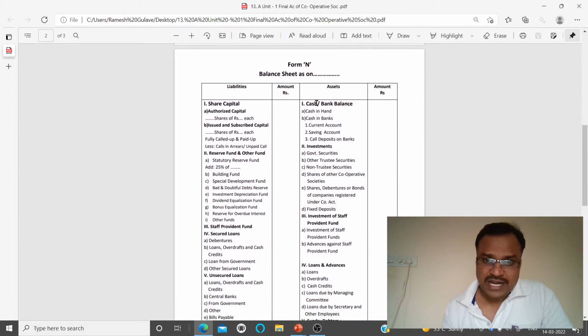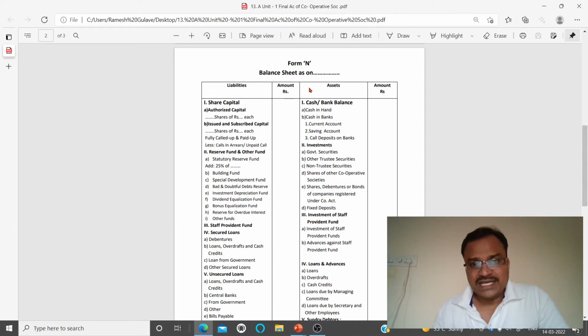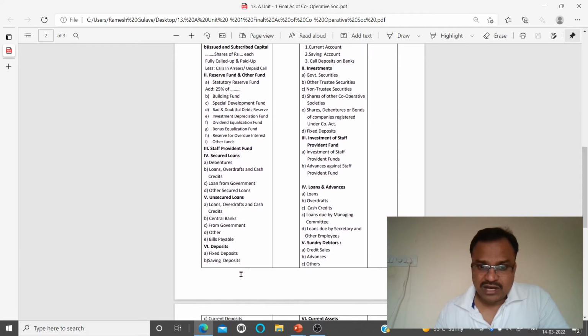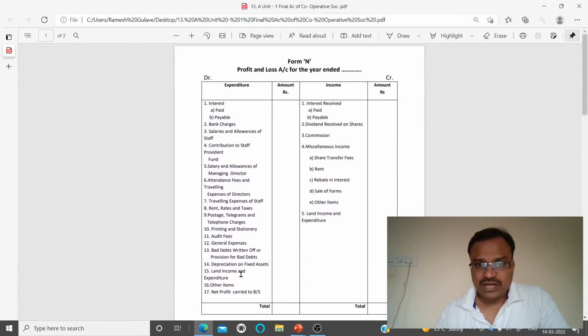Similarly, here you can see the format of the balance sheet. So here we have to prepare the balance sheet of a cooperative society in this format, where the first point is related to share capital in liabilities, then the second is related to reserve fund and other funds, then staff provident fund is there, secured loans, unsecured loans, right? So this is quite a lengthy format, but we have to prepare the final accounts of a cooperative society in this format only, right?